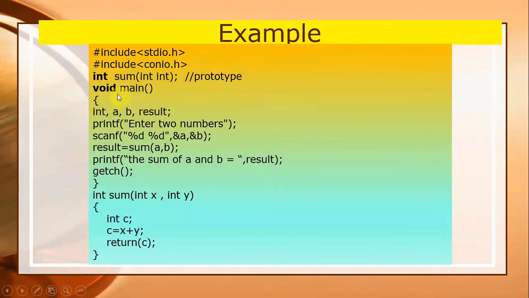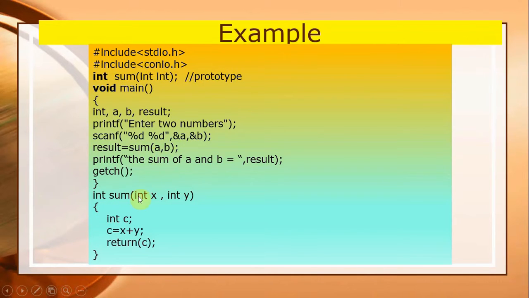Now the void main function will start. Here there are two variables of int type, that is integer a, b, and another variable is result. Here there is an error: after int there will be no comma, so you must correct the syntax. Here the message will prompt: enter the two numbers. When you execute the program, you have to enter the values a and b, and the values of a and b are passed from the calling function. Here some function is called with the help of values a and b.